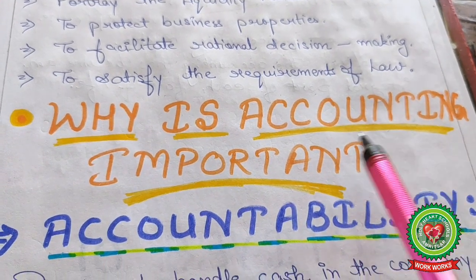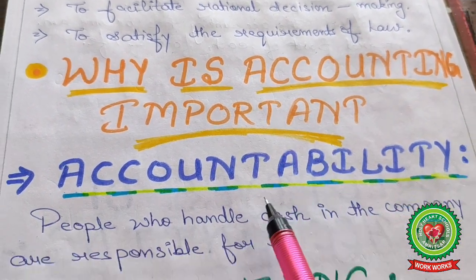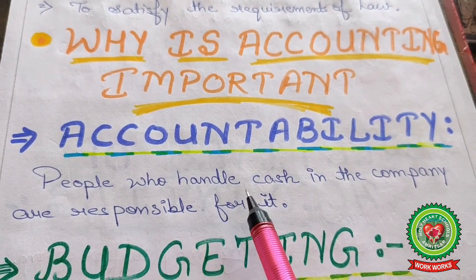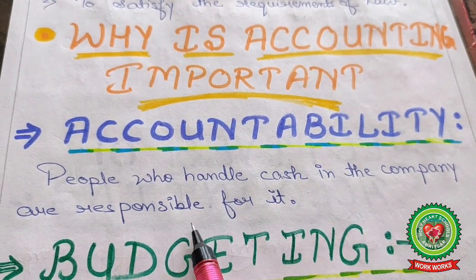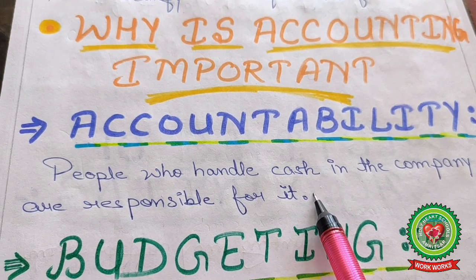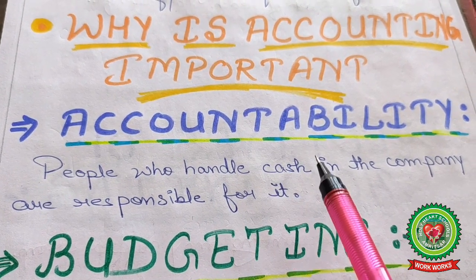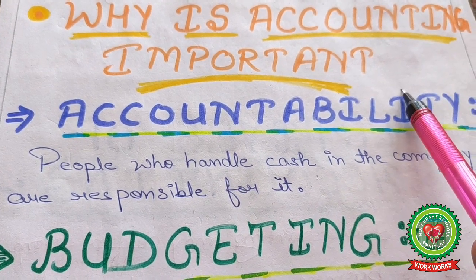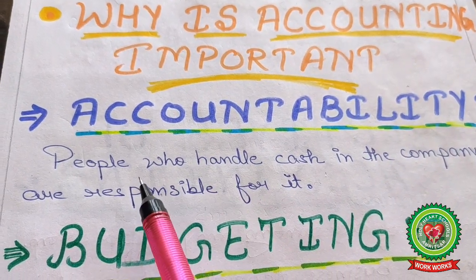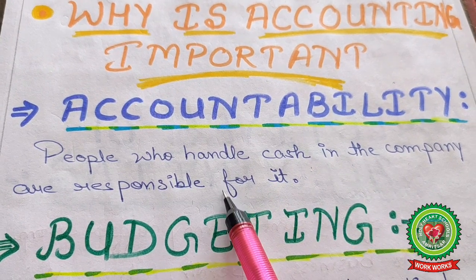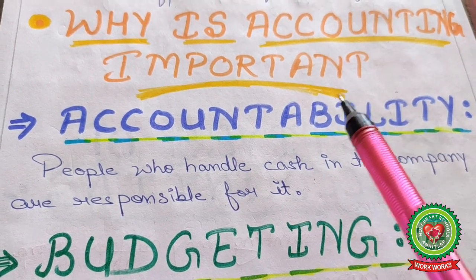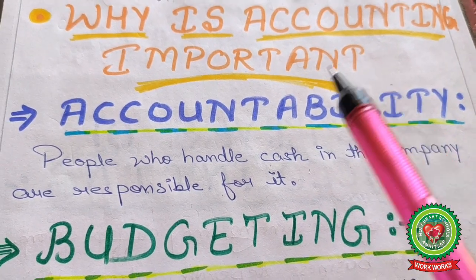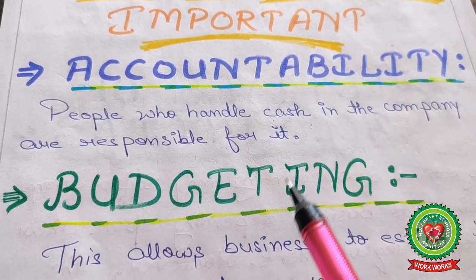Why is accounting required? Important. Number 1, accountability, answerability. People who handle cash in the company are responsible for it. Yes, those who are handling the cash in the business are responsible to give the answer to the owner: we are using this money for this purpose, we allotted 4 lakh to the sales department, we allotted 10 lakh to the production department. The person is accountable, responsible.